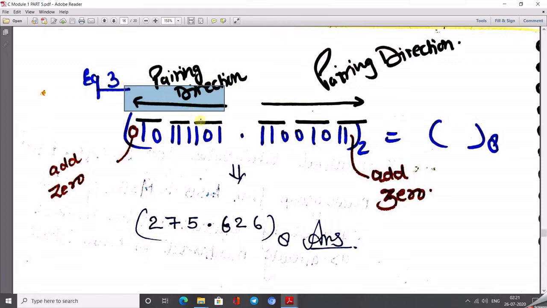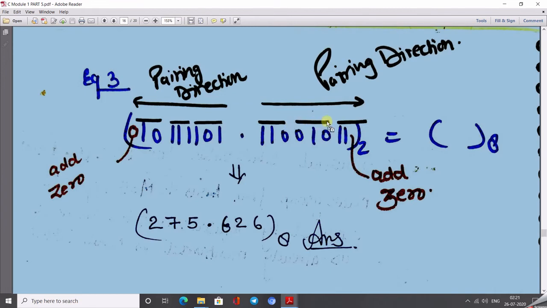Let's start from here: a group of 3, then a group of 3 bits, then 2 bits, so add a 0 to complete it to 3. Again in the fractional part, start the group from the left, 3 bits, then again 3 bits, then again 2 bits, so you can also add a 0 here. In the case of fractional we add the 0 at the rightmost place, and in the case of integer we add the 0 at this place.